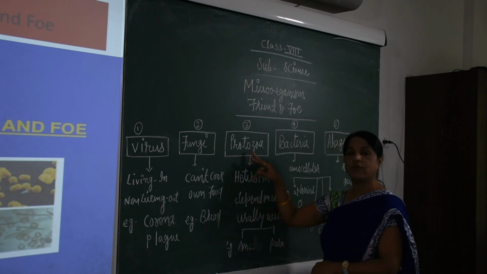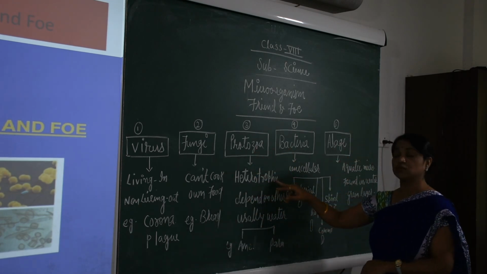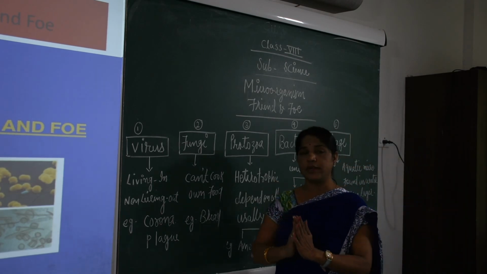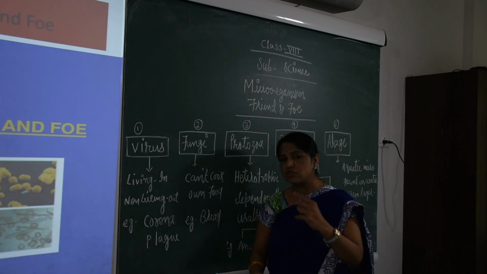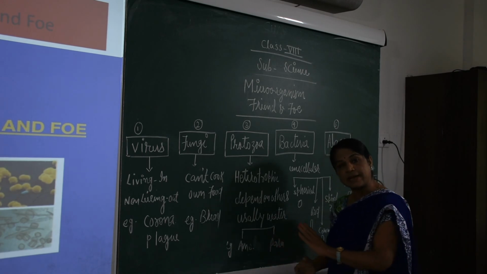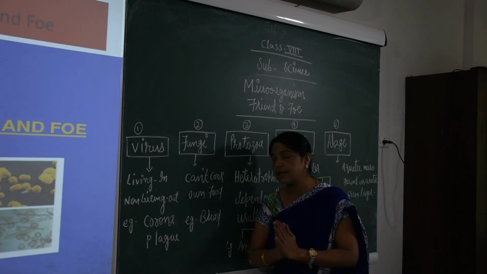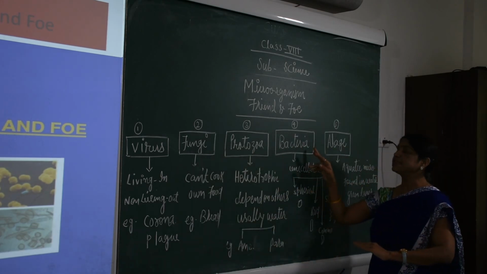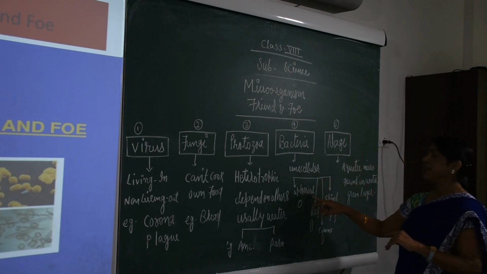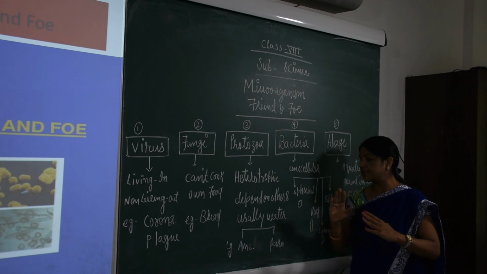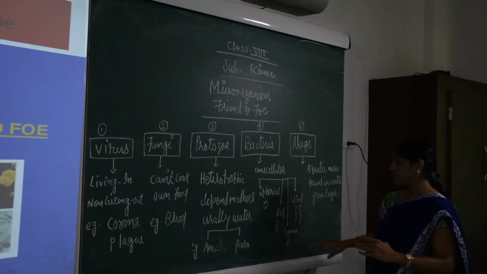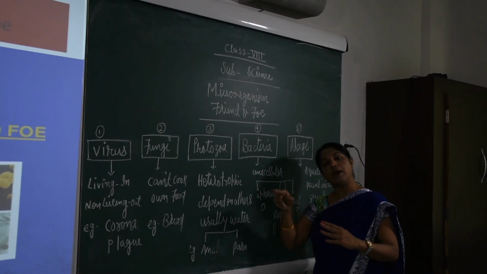Let's move ahead. The third one is the protozoa. Protozoa are also heterotrophic and depend on others, and usually they are found in water. Here are two special types of protozoa we talk about: first is the amoeba, second is the paramecium, in today's class. Next is the bacteria. It is mostly unicellular. It has various shapes such as spherical, rod shaped, spiral shaped, and comma shaped.